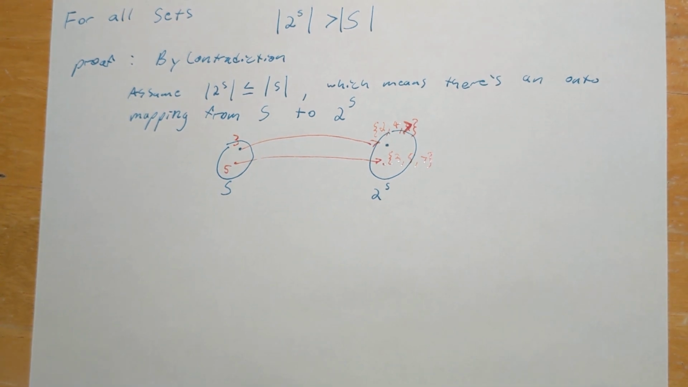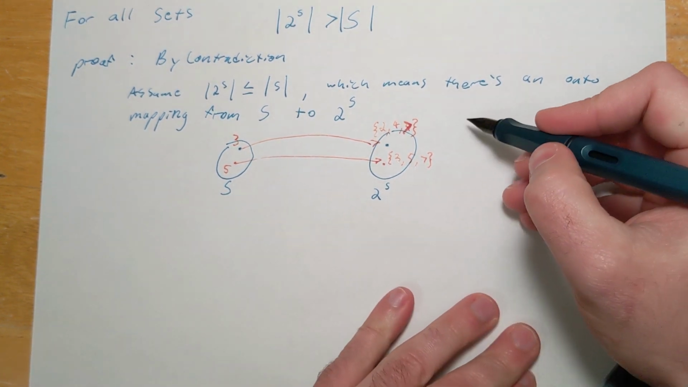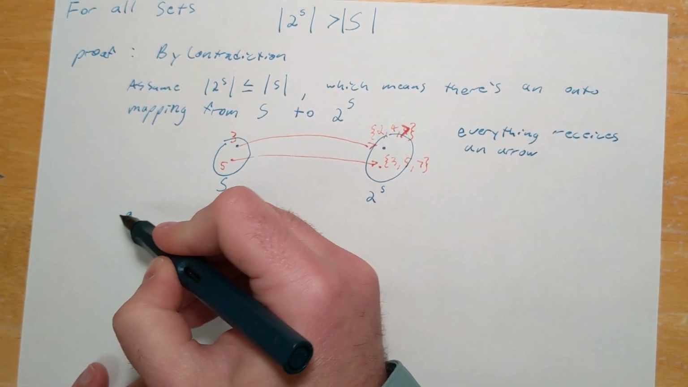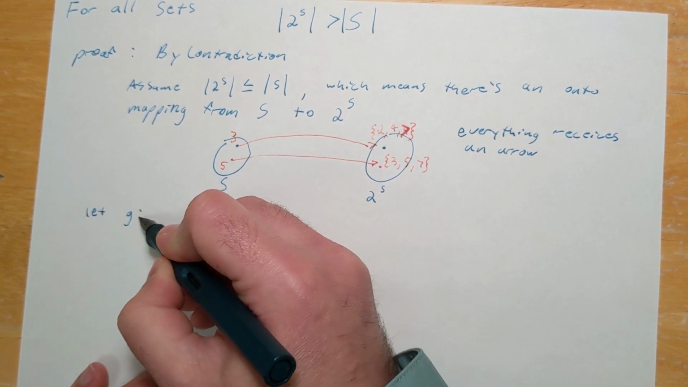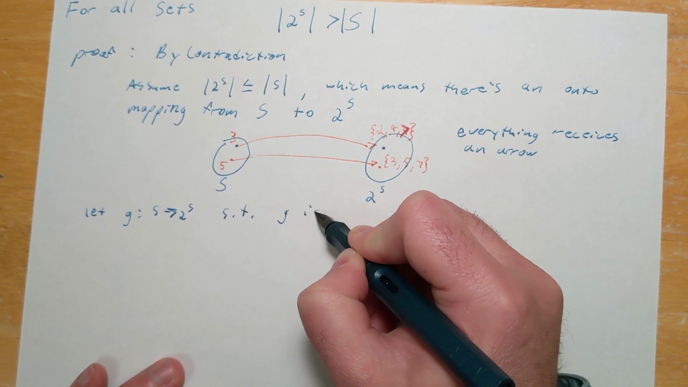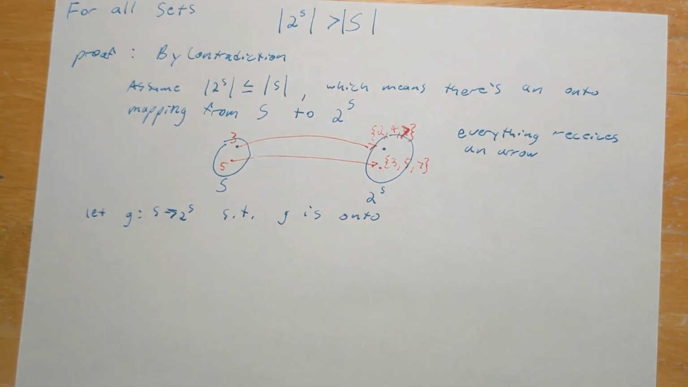So if the power set of S is smaller than S, I need to be able to find a mapping like this that's an onto mapping, meaning that everything over here receives an arrow. So let's call G such a function. Let G be a function that maps S to the power set of S, such that G is onto. Since G is onto, no matter what element from the power set of S we might look at, so for any subset of S, we're going to be able to find some element of S that maps to that subset of S.